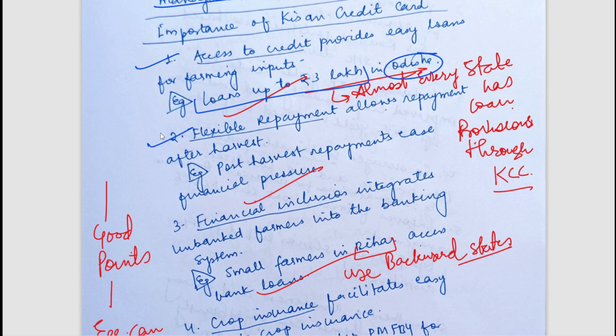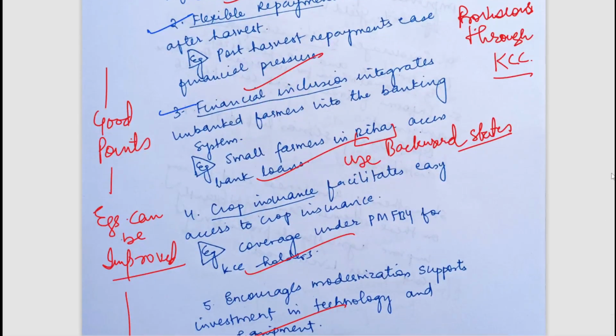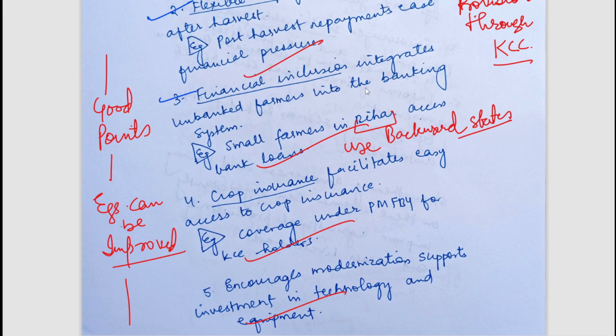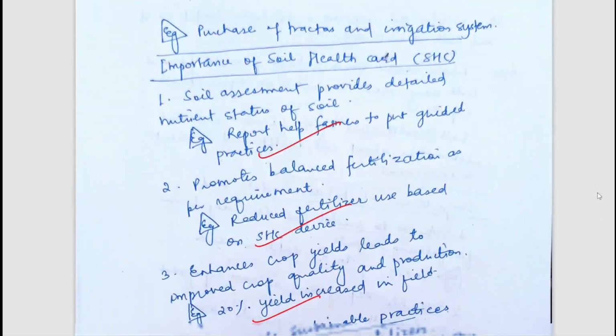Flexible repayment options are there. Financial inclusion, it leads to financial inclusion. And instead of writing Bihar, you could have written some backward states, so it looks more broader. Okay, use of backward states. Crop insurance. So, well, 10 points.